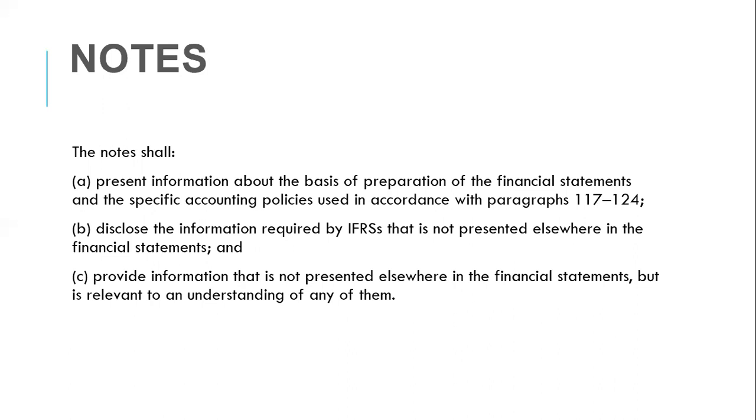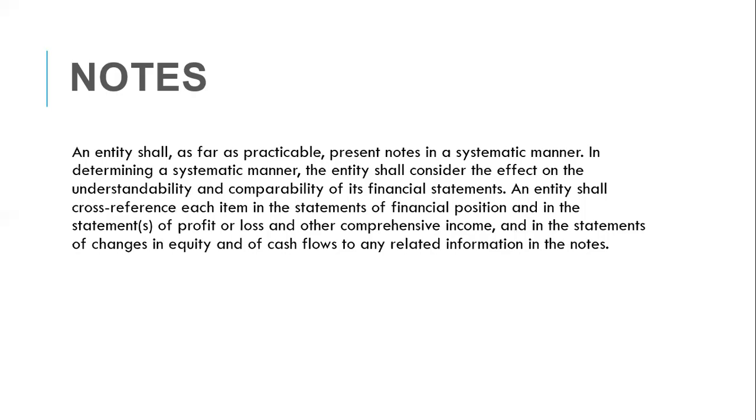So a lot of the time, if you have looked at a typical financial statement before, you will see a lot of numbering. So maybe in the statement of financial position, next to trade receivables, you write 1. That one means go to the notes to look for note 1. Then when you get to that one, you now see more information, maybe a breakdown of those trade receivables. So as a user of financial statements, you will see that information in note 1. So notes are very, very important to help us understand better what the preparers of the financial statements are trying to pass across.